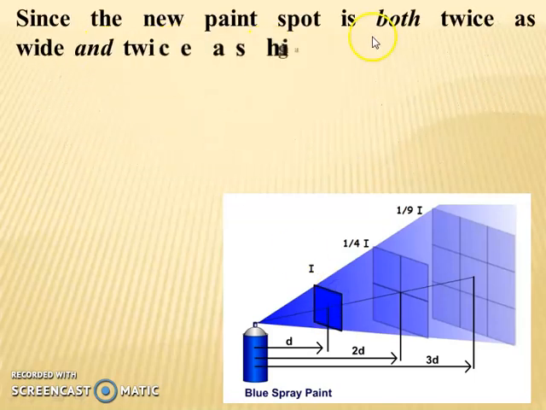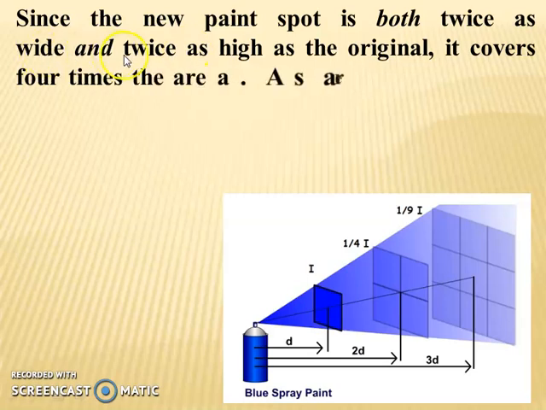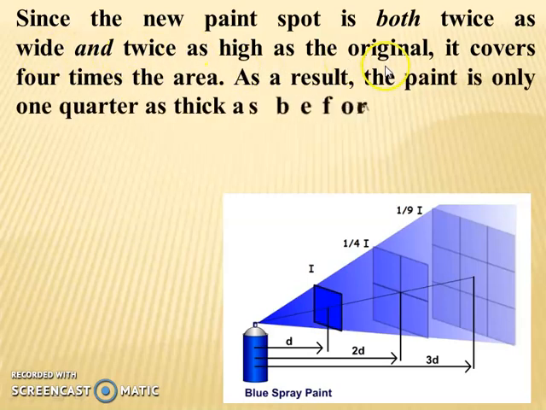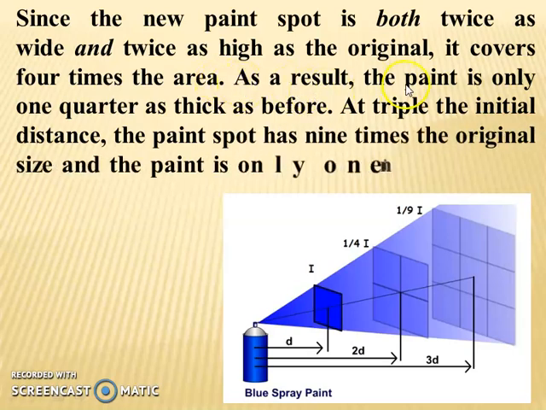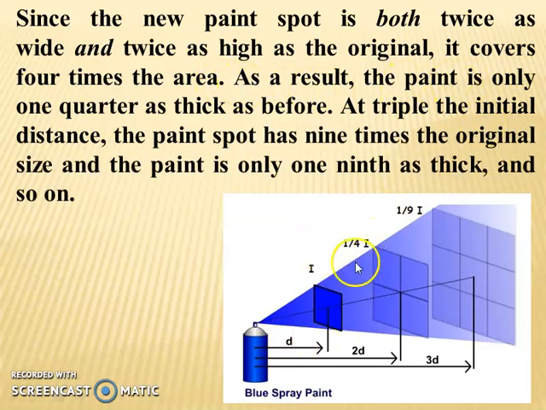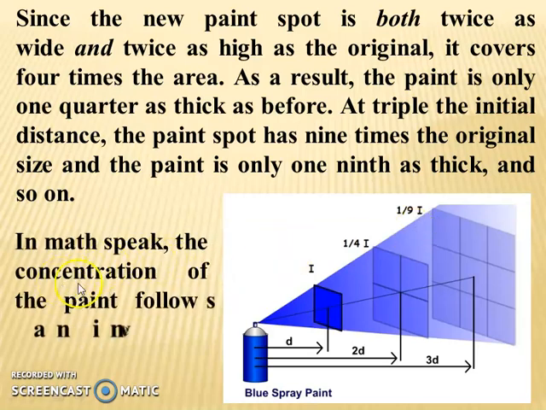Since the new paint spot is both twice as wide and twice as high as the original, it covers 4 times the area. As a result, the paint is only 1/4 as thick as before. At triple the initial distance, the paint spot has 9 times the original size. The paint is only 1/9 as thick, and so on. In math speak, the concentration of paint follows an inverse square law.